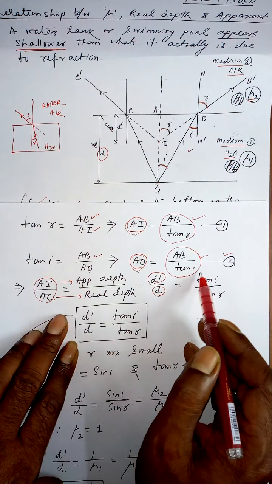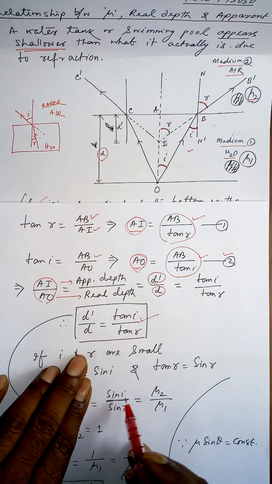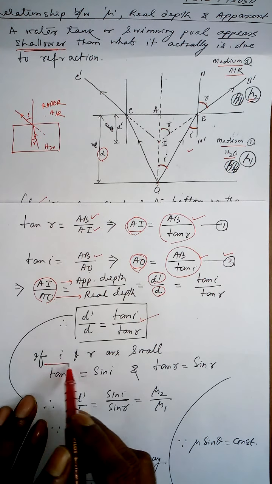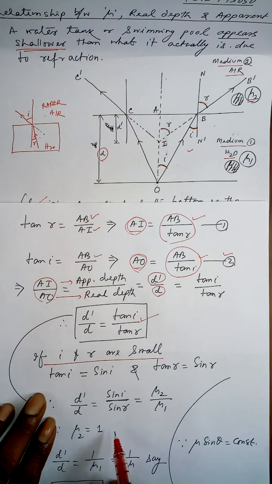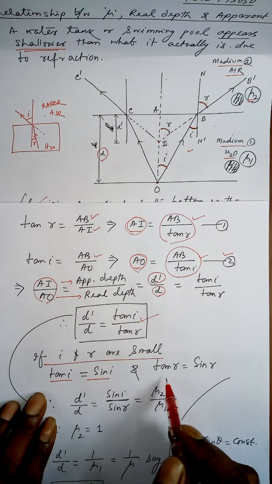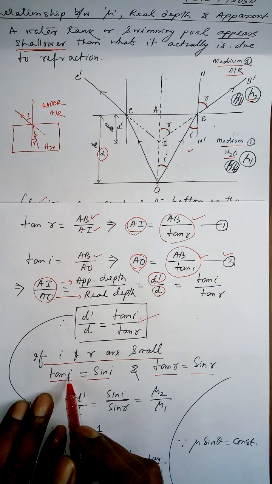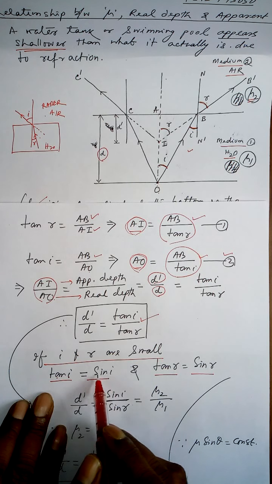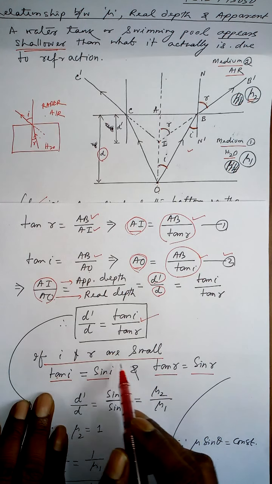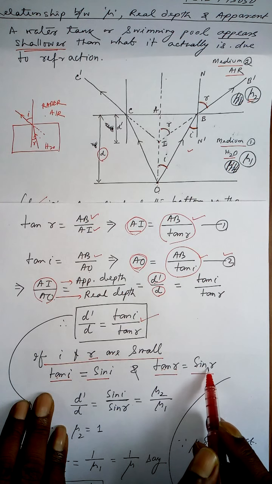AB cancels, tan I comes to the numerator, so tan I over tan R. Now if I and R are small angles, in trigonometry there is an approximation: tan I is nearly equal to sin I, tan R is nearly equal to sin R. If I is small, tan 0 is 0, sin 0 is also 0. If R is small, tan 0 is 0, sin 0 is also 0.